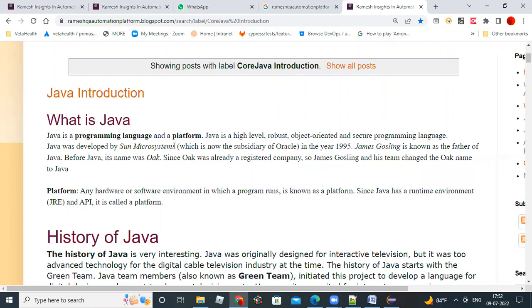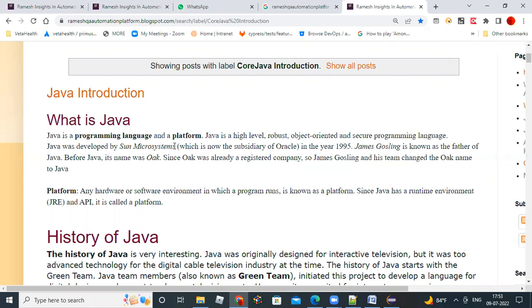The main purpose of Java development was remote control access. For our TV remotes and set-top boxes, they wanted to develop some logic for remote control access. That is why they developed it, but later the usage went to different areas. We'll see that people are using Java in all places. And that's the history of Java.